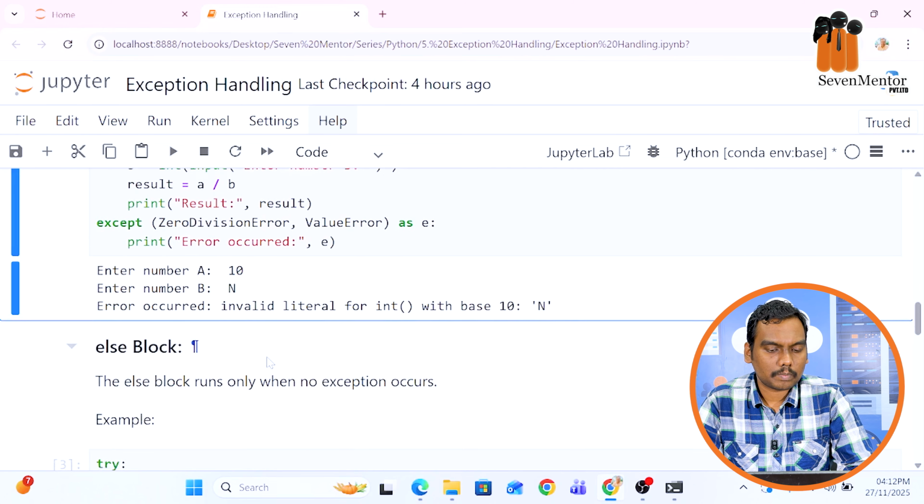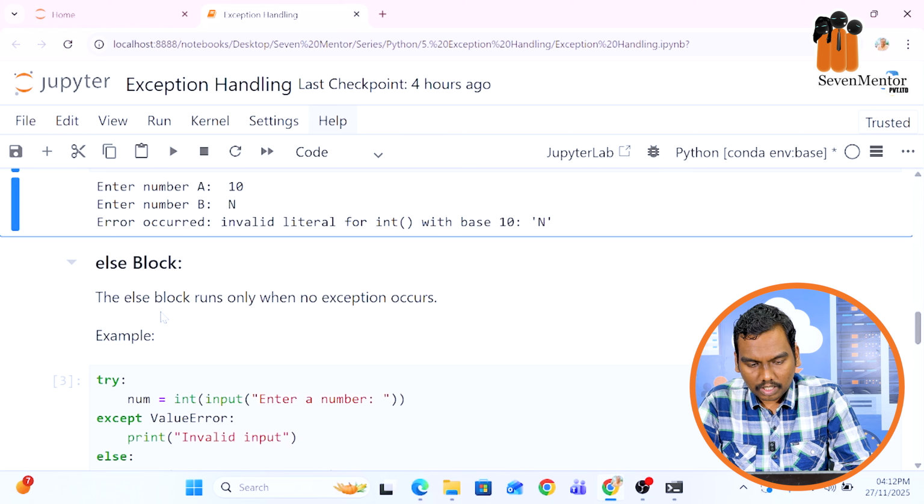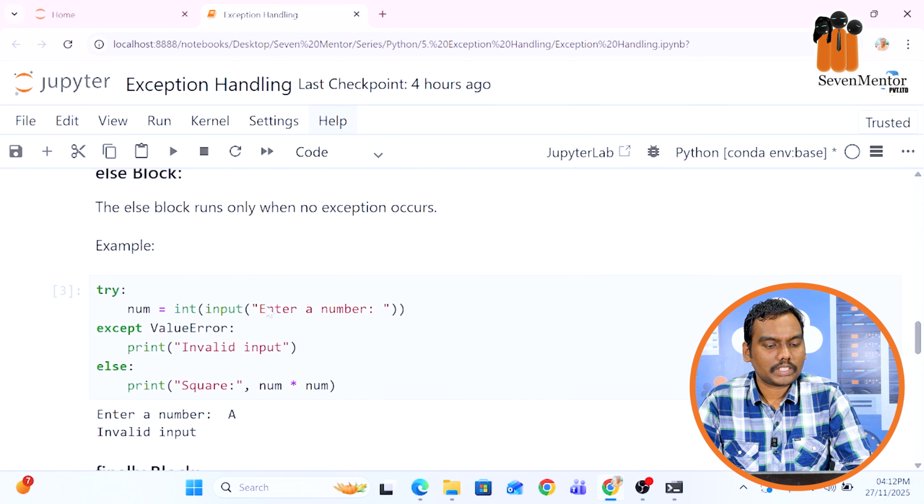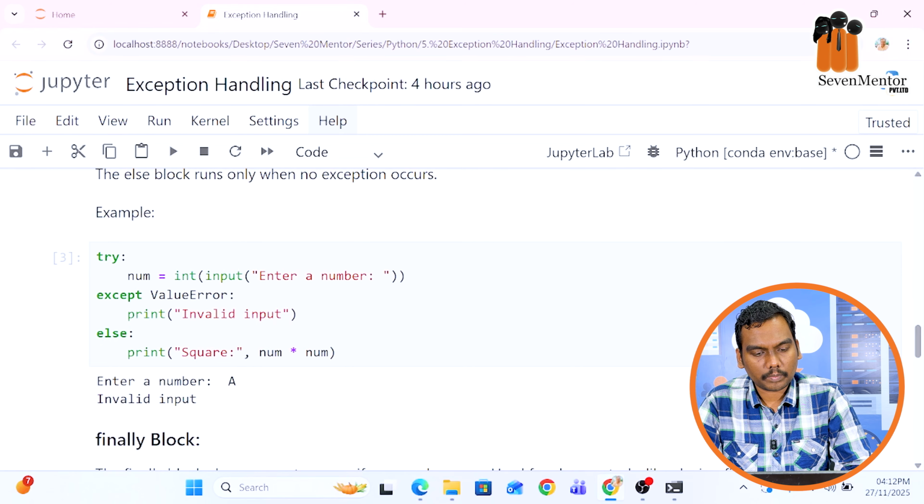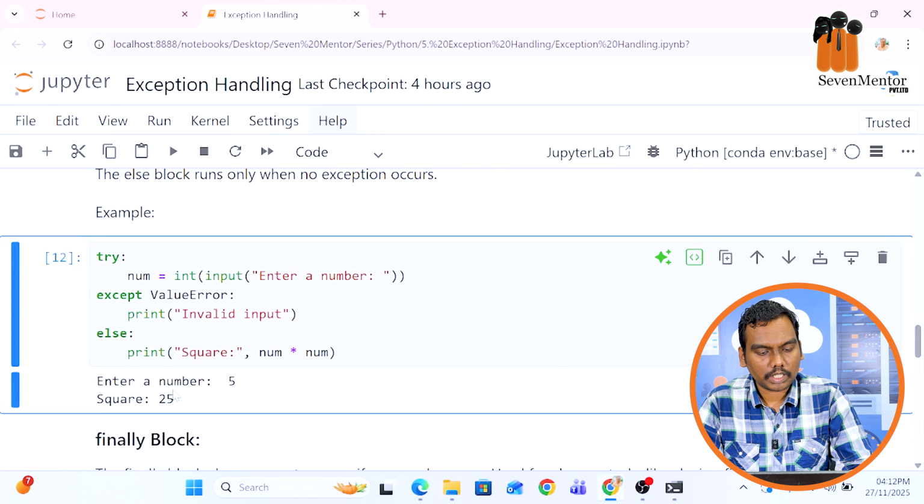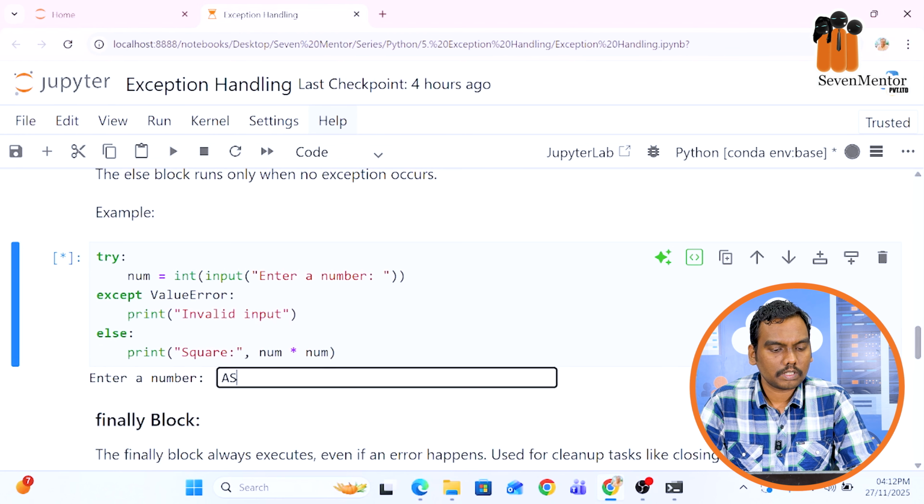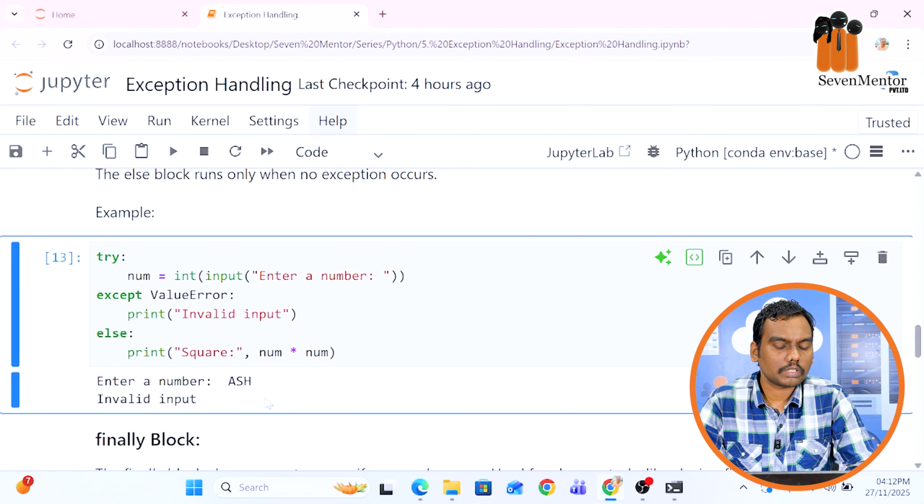Next concept is else block. The else block will be used when you don't have any error. So the else block runs only when there is no exception. Now consider this example. Let's say try number equal to integer input, enter the number, except value error, it will throw invalid input, otherwise it will print the square of the number. If I just enter, let's say 5, output would be definitely 25 since 5 is a number. Now if I rerun the same code, let's say ASH, invalid input, this is not the valid input we have.